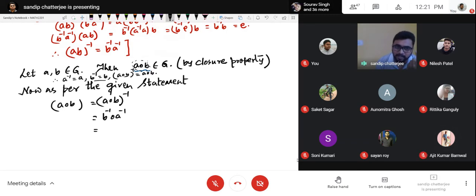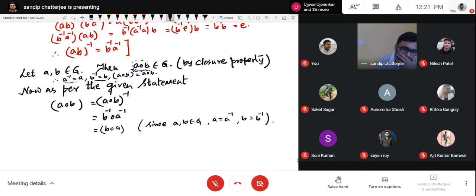As per the given statement, every element is self-inverse. A is an element in the group, so A inverse equals A. So that means this is B operated with A. Since A, B belong to G, A equals A inverse and B equals B inverse. Correct or not? Yes, sir.